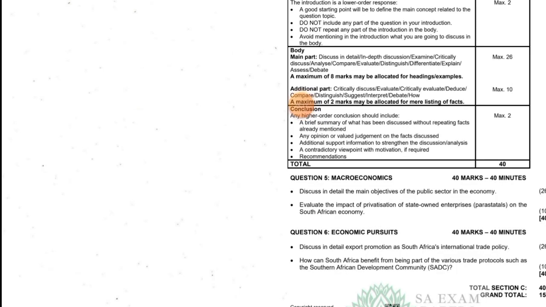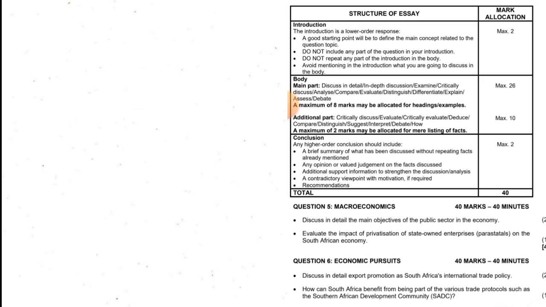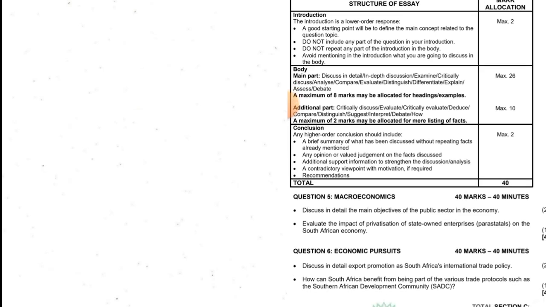So guys, I've paused the video and I've chosen the essay, which is question 5. Discuss in detail the main objectives of the public sector in the economy, evaluate the impact of privatization of state-owned enterprises, SOEs, on the South African economy. So yeah, if you want to know how you write an essay, this is also a part to watch.